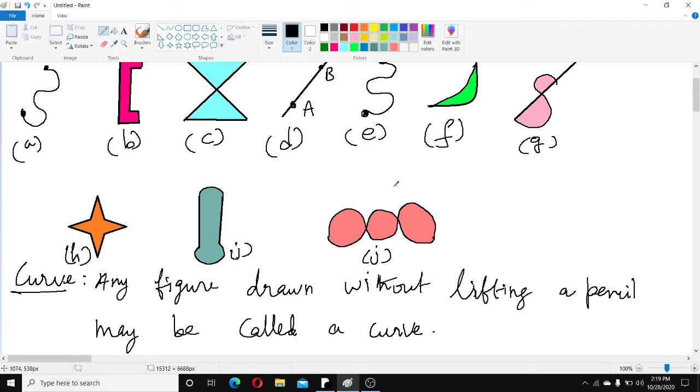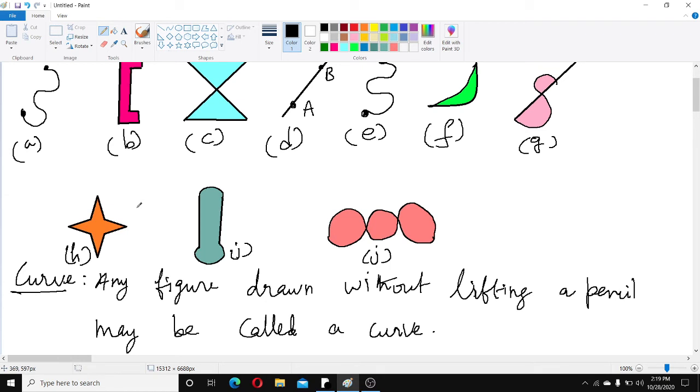And which are called simple curve? Here in the closed figures, which figures do not have any crossing? B figure, no crossing. Next, F figure, simple curve. Next H, I. These four figures do not have any crossing, so they are called simple curves.